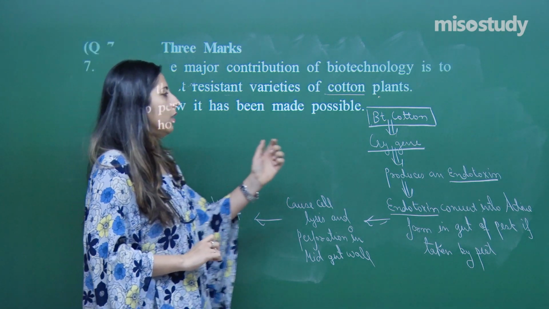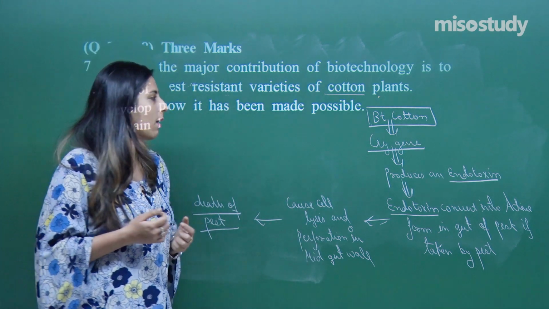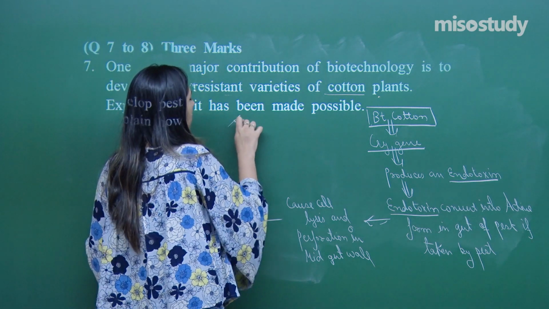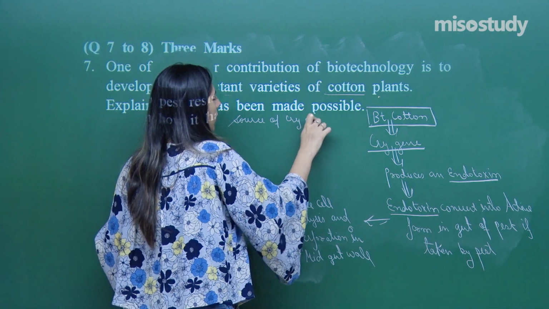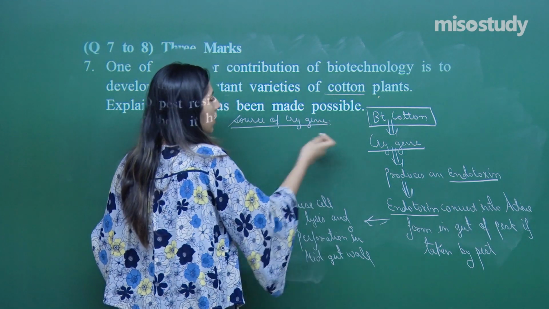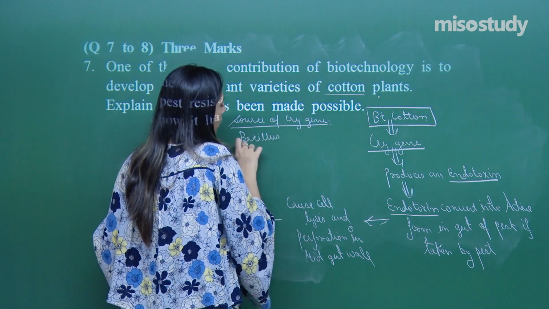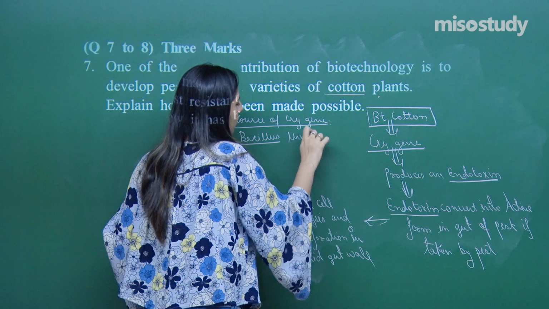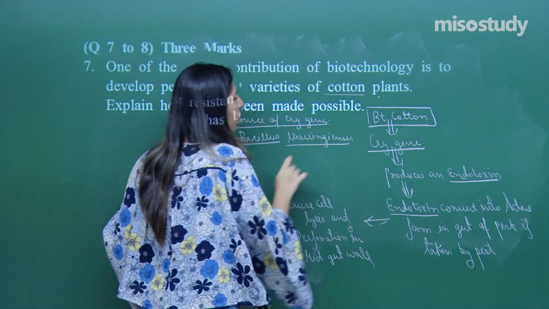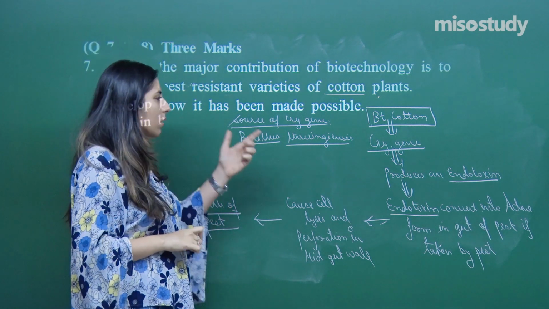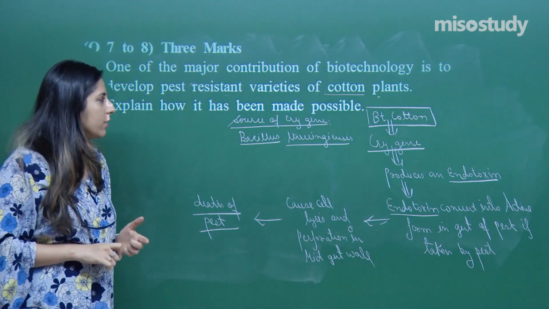Death of the pest. Now this cry gene was initially not present in cotton. There might be a certain source of it. The source of the cry gene is Bacillus thuringiensis. So hope you are getting what I am trying to say, that all this procedure is made possible only because of recombinant DNA technology.